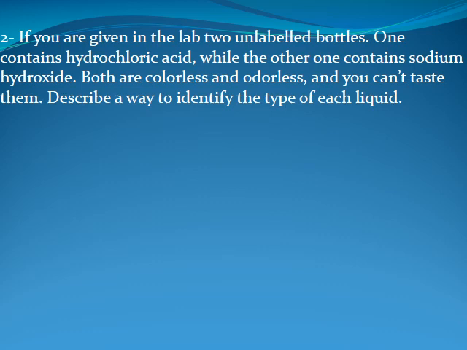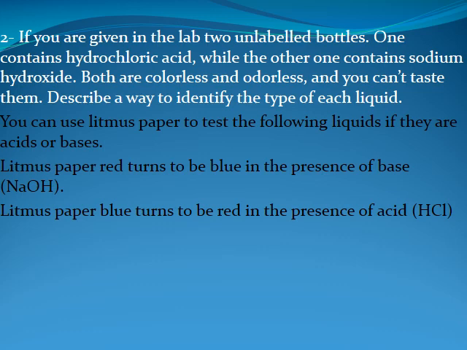If you are given in the lab two unlabeled bottles, one of them contains hydrochloric acid, sure it's an acid, and the other contains sodium hydroxide, which is a base. Both have the same color and odor, and you can't taste them. Describe a way to identify the type of each liquid. You don't know that hydrochloric acid is an acid, and you don't know that sodium hydroxide is a base. How can you identify this? Simply you can use litmus paper. Red litmus paper turns blue if the solution is a base, NaOH, and blue litmus paper turns red in the presence of the hydrochloric acid, HCl.